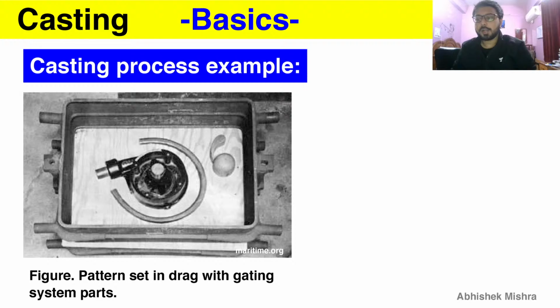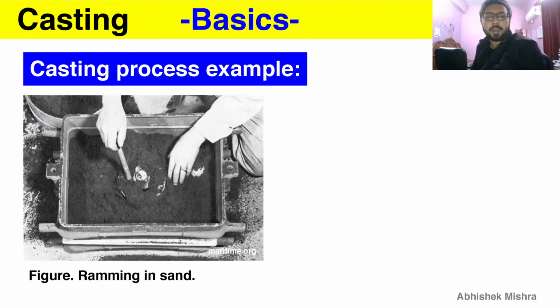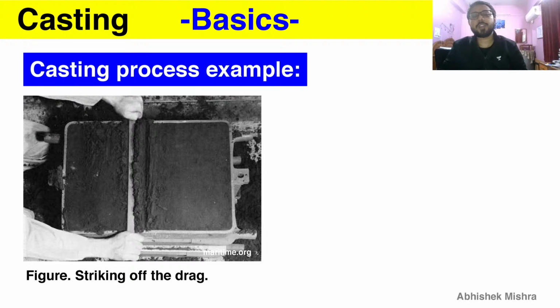Now we will go through a casting example very quickly. The pattern is set in the drag with the gating system. Here you can see a pattern and a drag box, and the pattern is set into that drag box along with the gating system. Next we put the sand around it and hand pack it to make the cavity, and after that we do ramming. Ramming is done to obtain dimensional stability of the whole mold, and after that we strike off the excess sand, because excess sand will prevent your cope and drag box from closing properly.